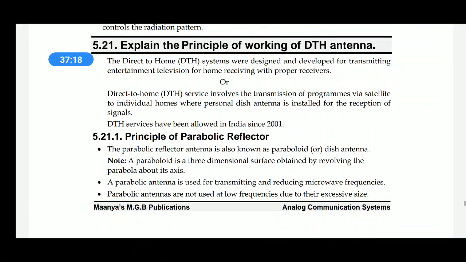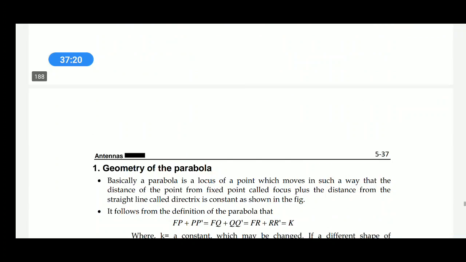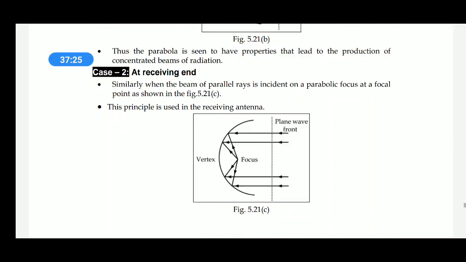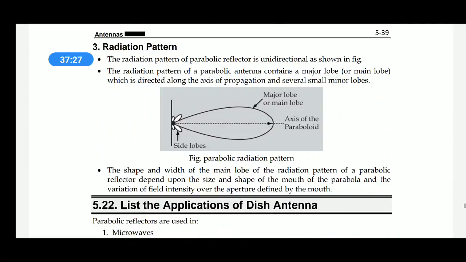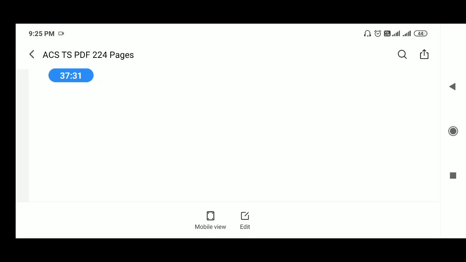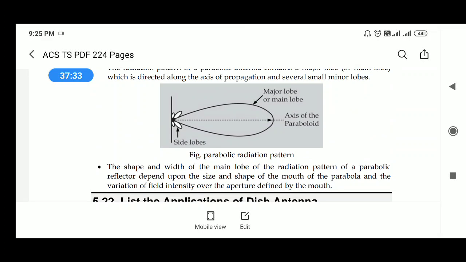DTH antenna, parabolic reflector. Its geometry, operation of DTH antenna, applications of dish antenna. About your antennas.